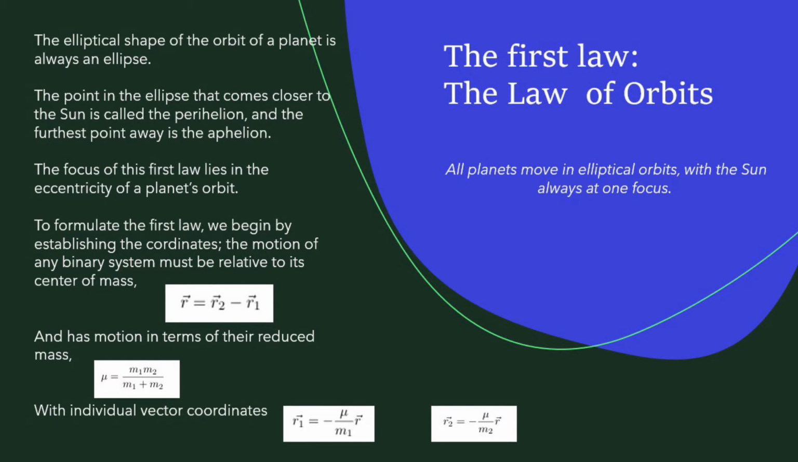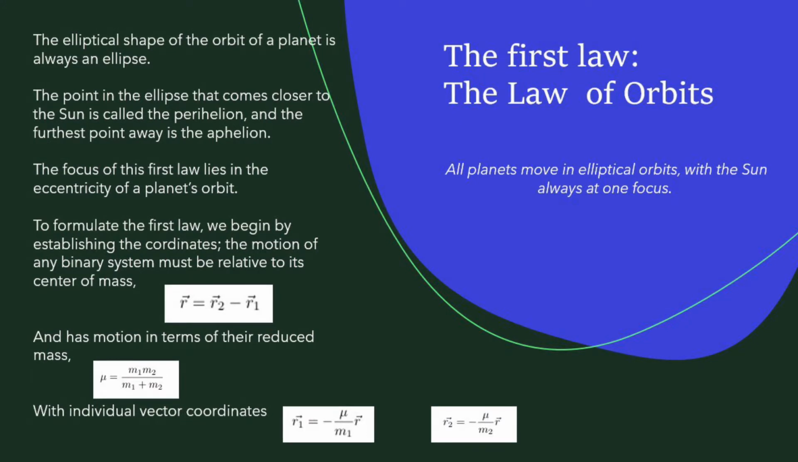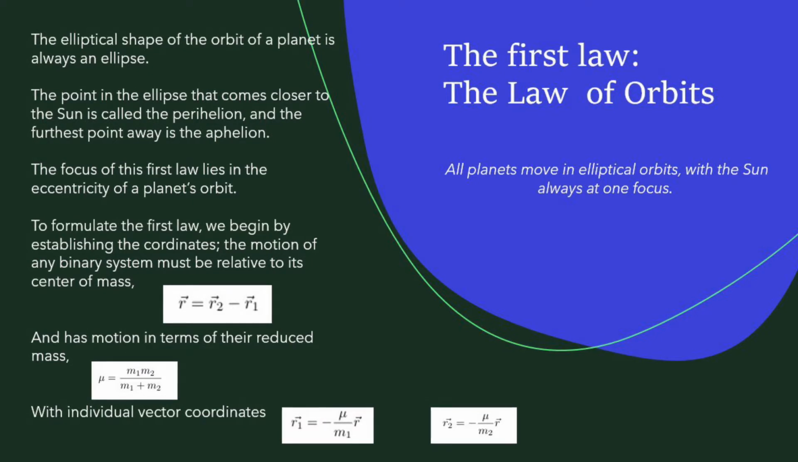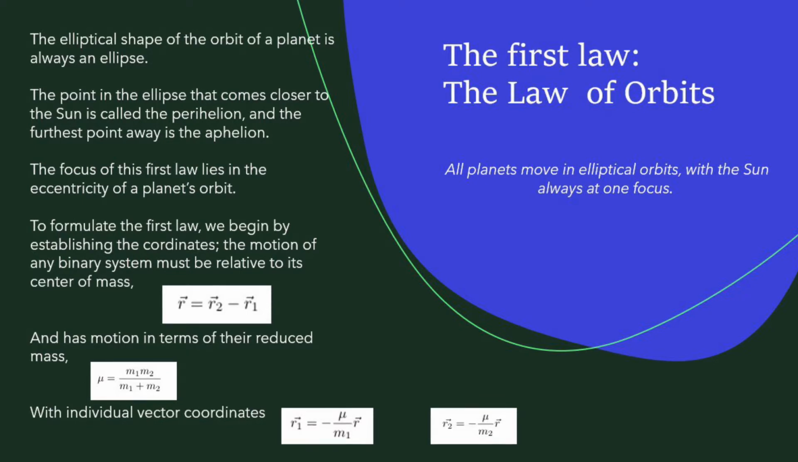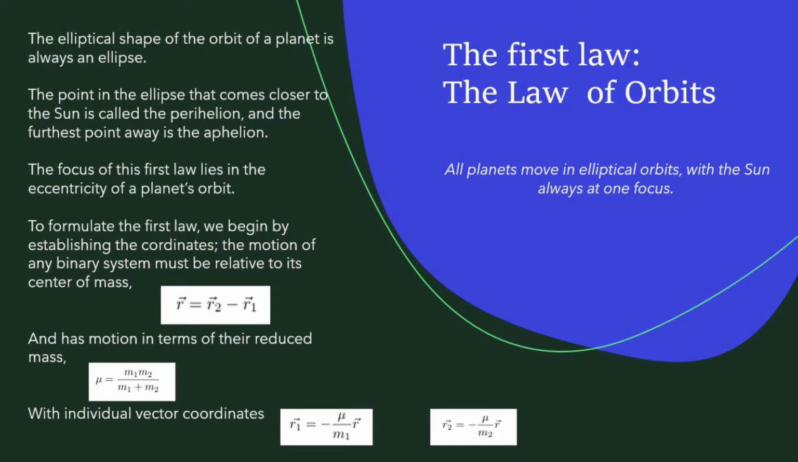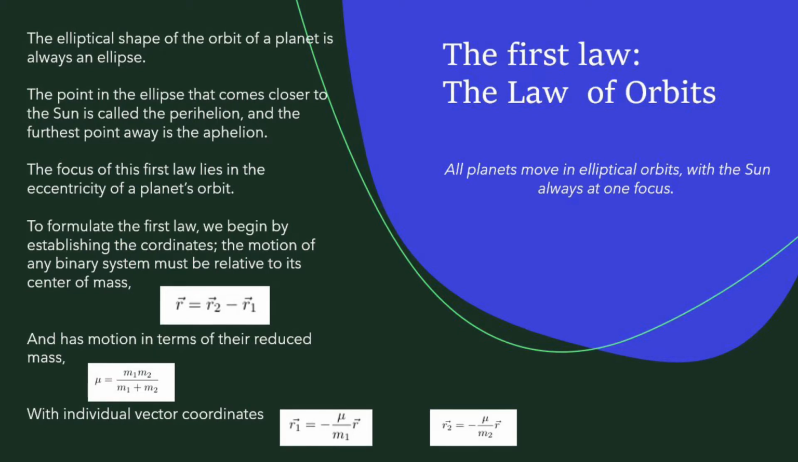As was mentioned before, the elliptical shape of the orbit of a planet is always a result of the inverse square law of gravitation, which is an ellipse. In general terms, it is defined as a set of points such that the sum of the distances from each point to the two foci is the same for all points. In this very specific case of planetary orbits, the point in the ellipse that comes closest to the Sun will be called the perihelion, and the furthest point away will be the aphelion.